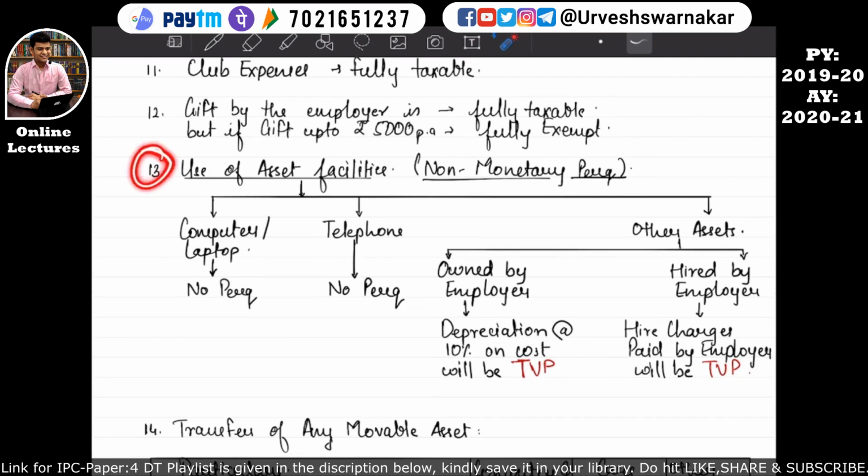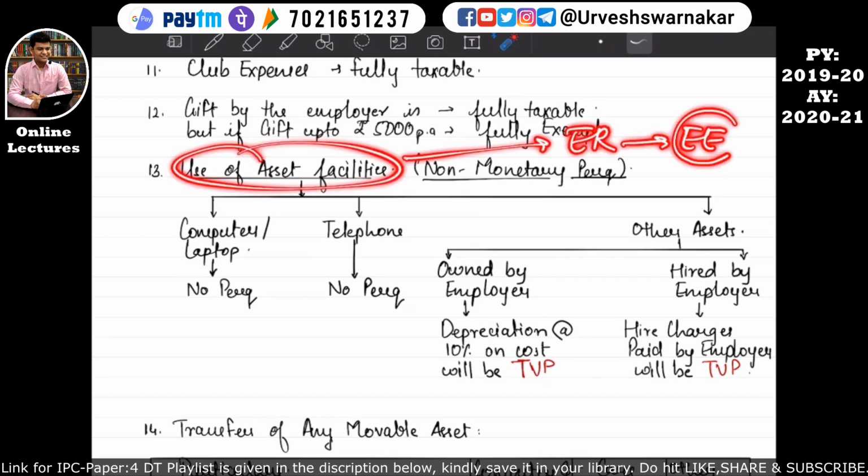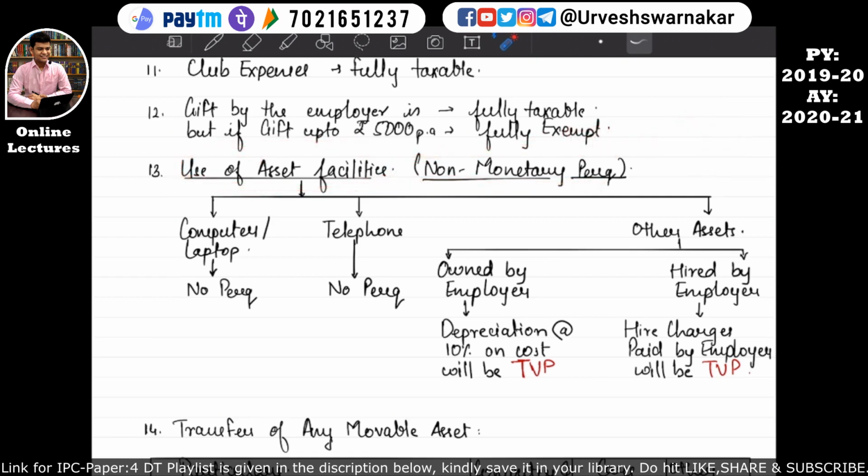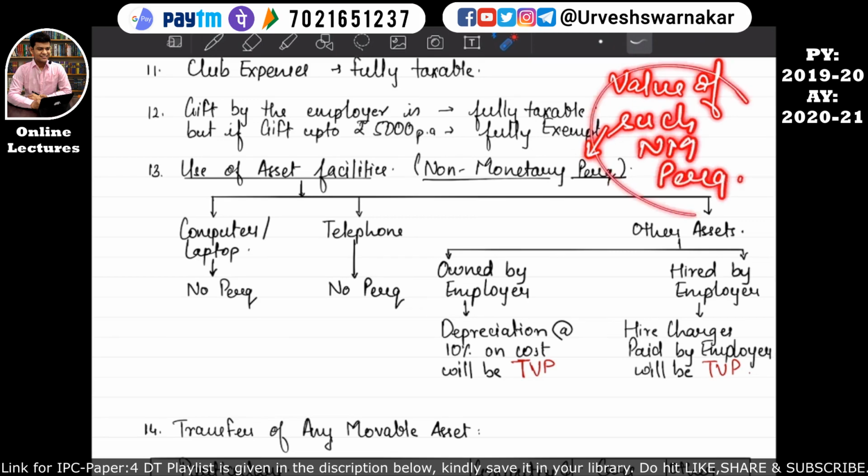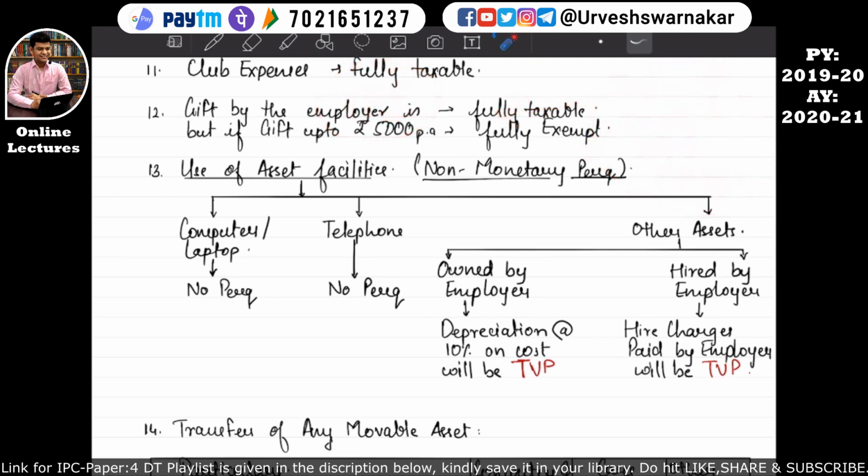Okay students, so now let's move on to part number 13. Part number 13 says that if a use of asset facility is given by the employer to the employee, it will be considered as non-monetary perquisite firstly. So we have to calculate the value of such non-monetary perquisite, and such value of the non-monetary perquisite will be taken in the computation of income from salary. I hope this is quite clear.